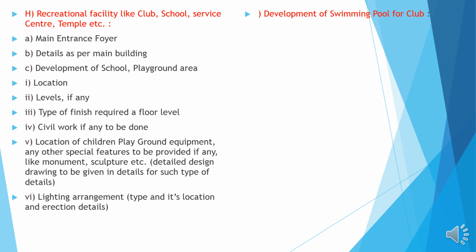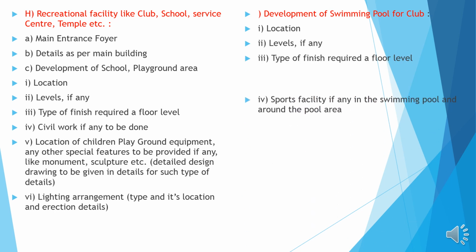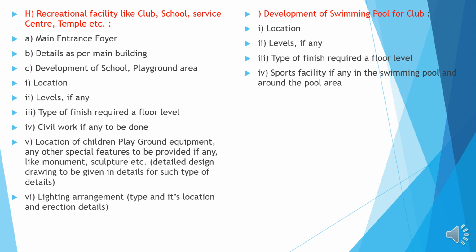Development of swimming pool for a club: the location has to be marked, levels have to be identified, type of finish required at the floor level has to be explained, sports facilities if any in the swimming pool and around the pool area to be marked, special landscape features to be included such as lawns if any to be developed.